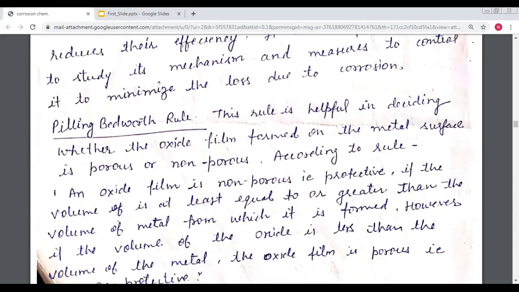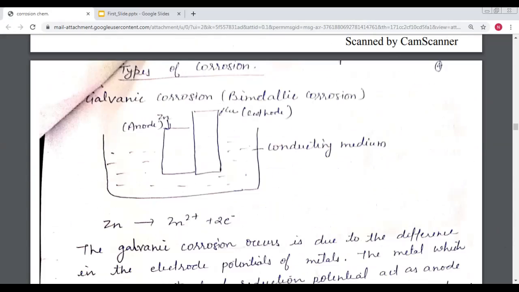As we know, there is a formation of a cell in wet corrosion, so wet corrosion is also called electrochemical corrosion. Hence, in wet corrosion, there is a formation of a cell, which means one part works as anode and another part works as cathode. According to the corrosion topic, there are two main reactions: first is oxidation, and another is reduction. Oxidation takes place at the anode, and reduction takes place at the cathode.